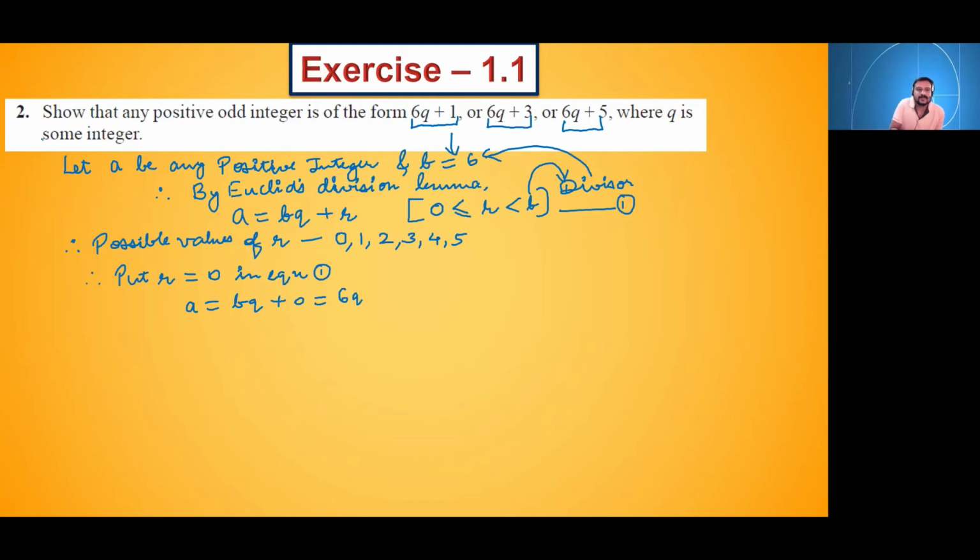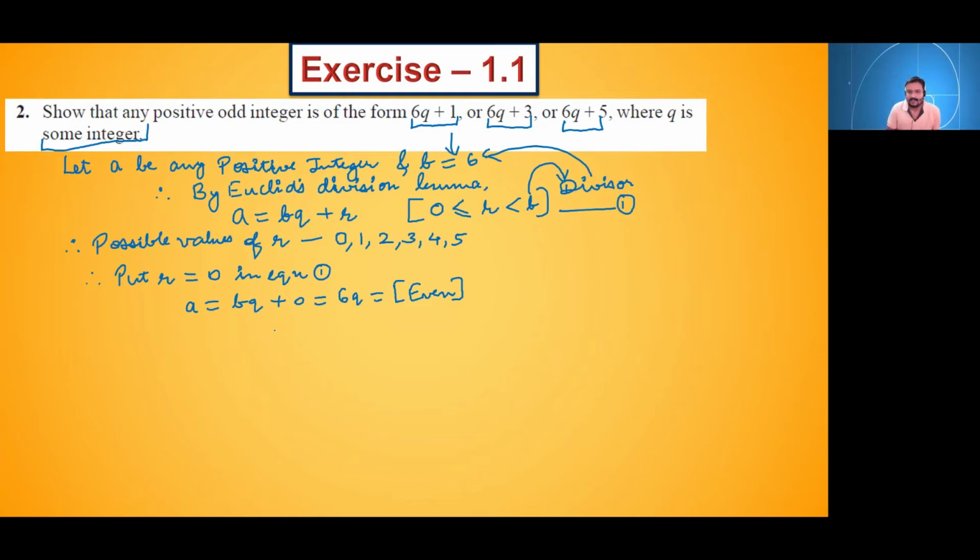What is given in the question? q is some integer. So q can be any integer, whether an odd integer or an even integer. Suppose, for example, I assume the value of q as 1. Then 6 into 1 becomes 6. If I take 2, 6 into 2 becomes 12. If I take 3, 6 into 3 is 18. So every time I am getting an even value. Yes or no? Every time I get an even value for any value of q. Whether q is odd or even, we will always get an even value of 6q.